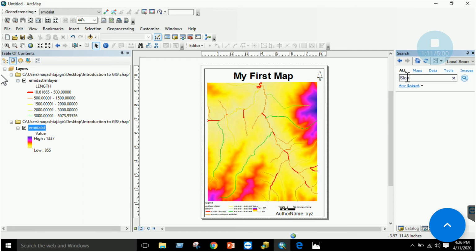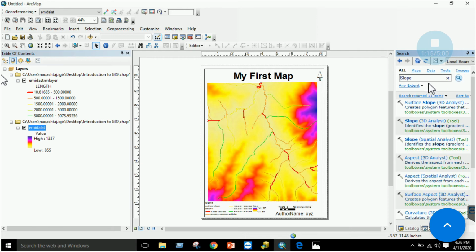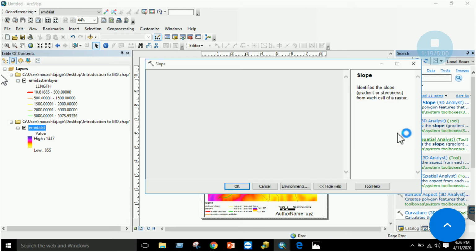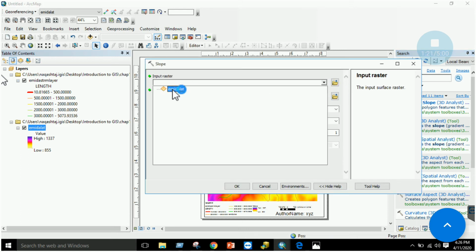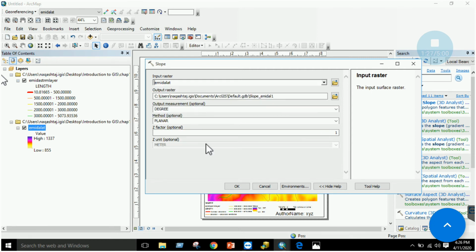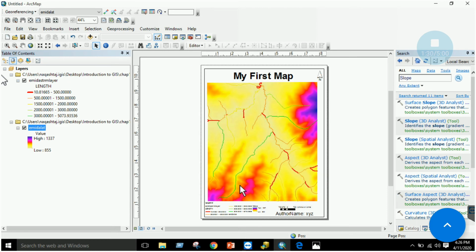For example, you can use the slope tool. Just click on the slope, browse this. What is the slope? It is how much your elevation is changing, right? So you have to input your elevation layer and click OK. Once you click OK, your slope will be calculated, and you will have an output slope layer displayed over here.